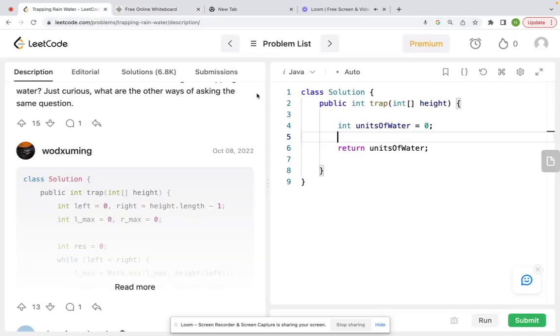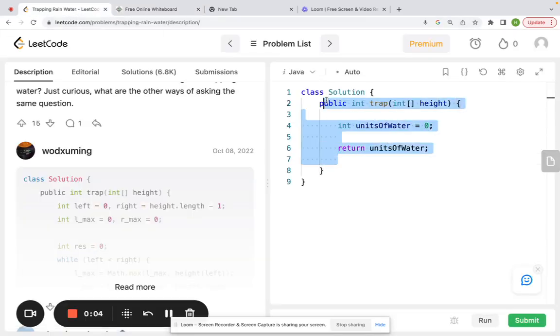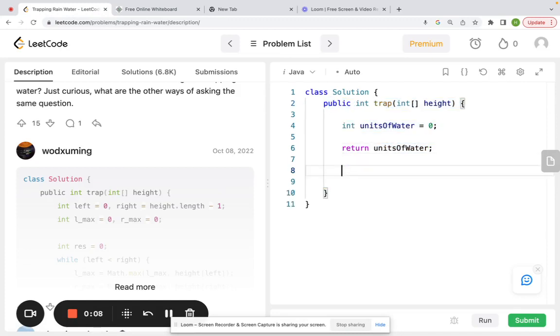Hello, so recall that I solved this problem using the O of n space solution where I stored all the max left values up until a certain point in an array, and all the right values in an array. And then I computed the minimum value.